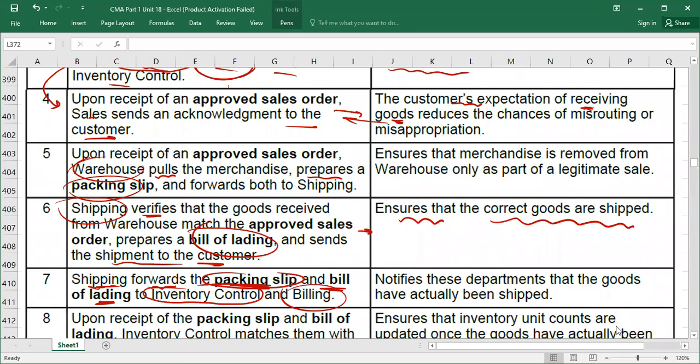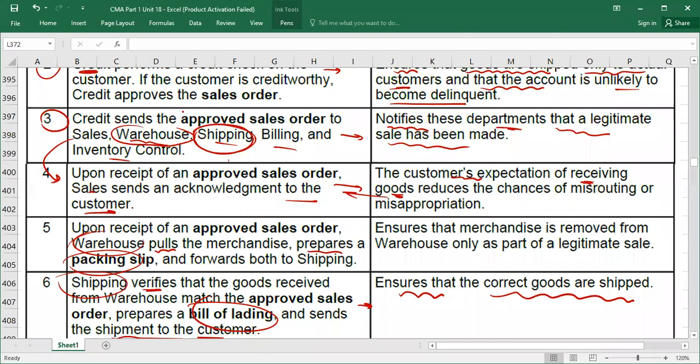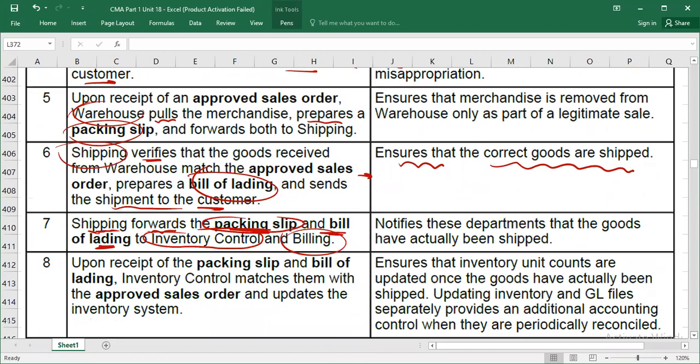Now, do you remember inventory control also at the start received the approved sale order? You can see here inventory control received the approved sale order. Okay, now inventory control also received bill of lading and packing slip.